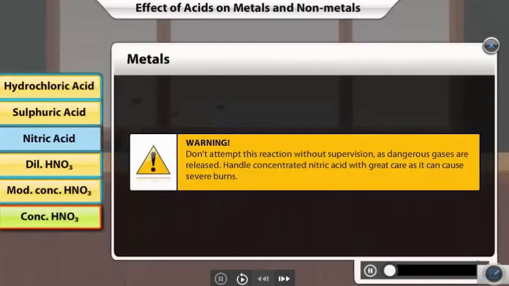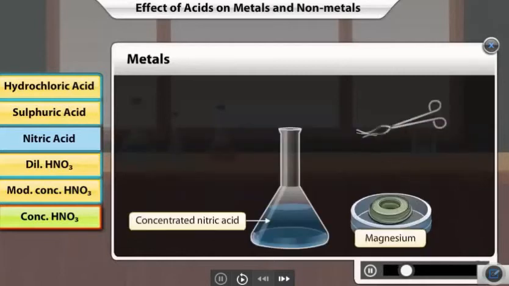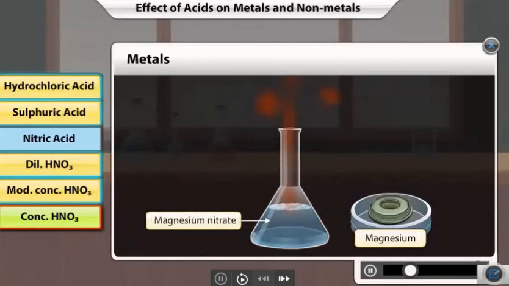Carbon doesn't react with moderately concentrated nitric acid. This experiment must be strictly carried out under the guidance of an experienced person. When magnesium is added to concentrated nitric acid, a salt, magnesium nitrate, is formed. During this reaction, nitrogen dioxide is released.